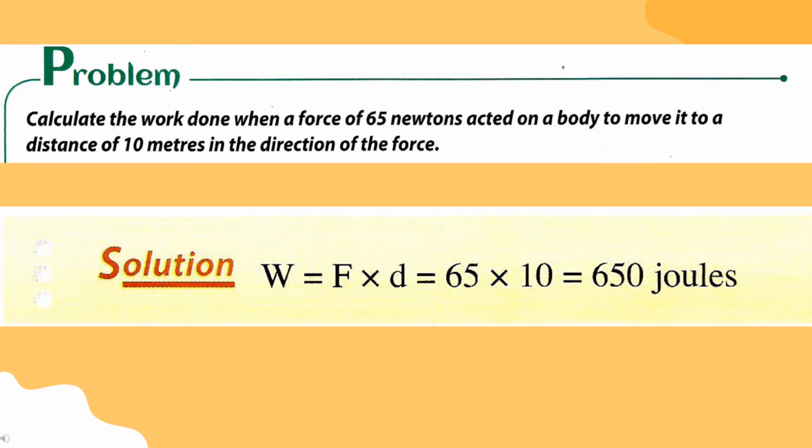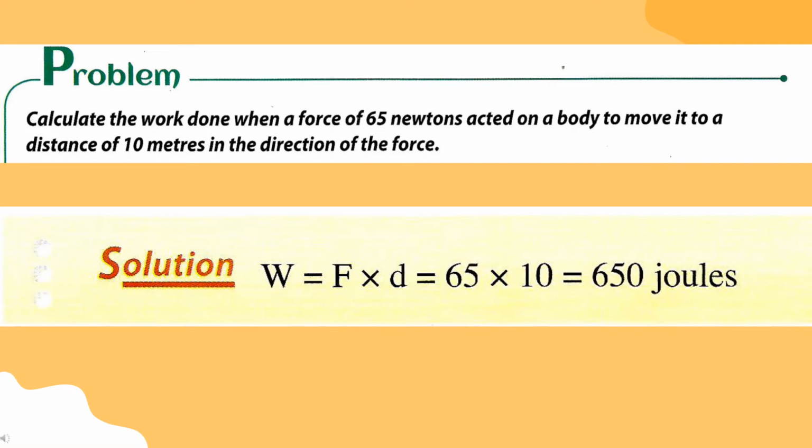Calculate the work done when a force of 65 Newton acted on a body to move it a distance of 10 meters. So we have the force, 65 Newton, and the displacement, 10 meters. So I have the force, 65 Newton, and the displacement, 10 meters. What's left?